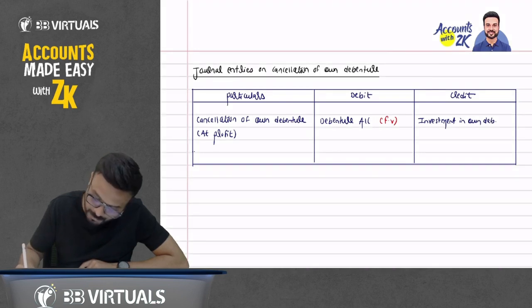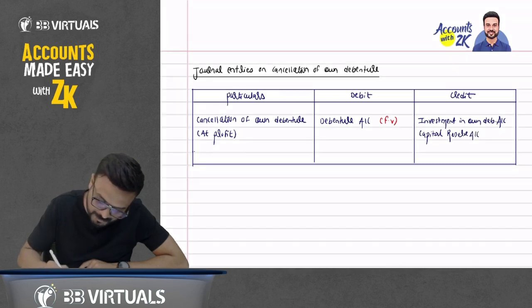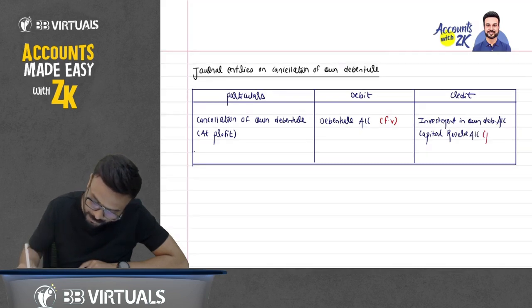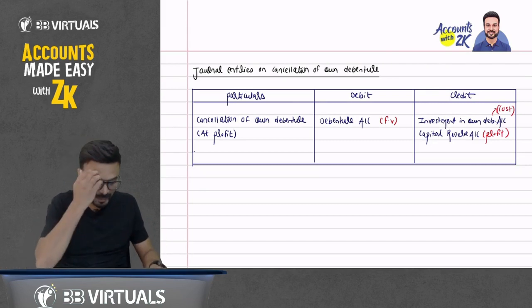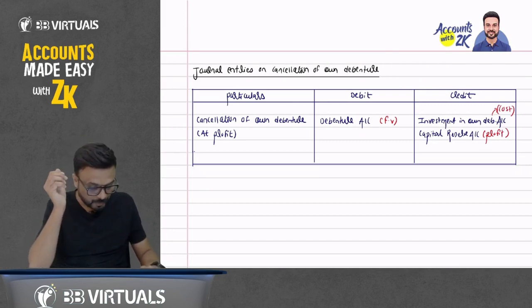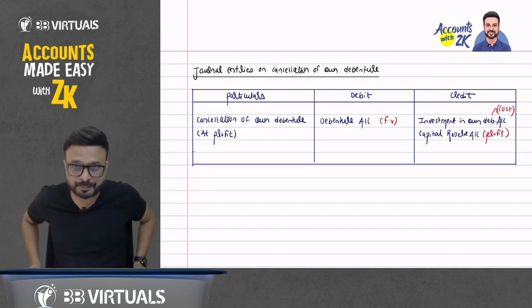Investment in own debenture account. Okay, and two, capital reserve account. First write down two, capital reserve account. So capital reserve basically represents profit. We'll explain it to you, just first write it down, and it represents the cost. Okay, first write it down. Okay, done. So what happened here?